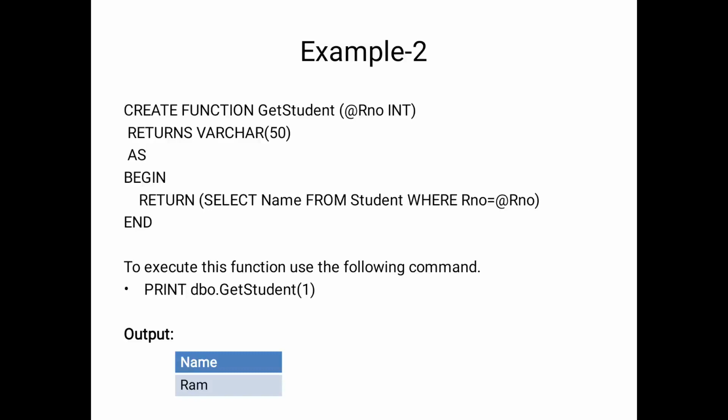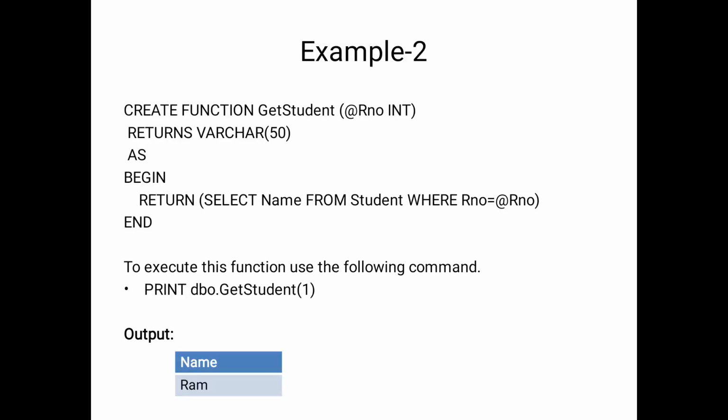And the second example is create a function get students. The same parameter roll number is passed and it returns a varchar. Here also we are displaying the name, so that's why it returns varchar. The function begins with as begin, return select name from student where roll number is equal to roll number. So the condition is equals.